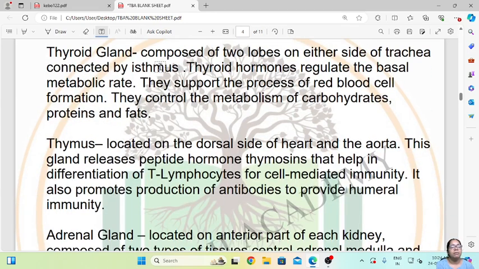Then comes the thymus. The thymus is located on the dorsal side of the heart and aorta. These glands release the peptide hormone thymosin. So the thymus will secrete a hormone called thymosin.